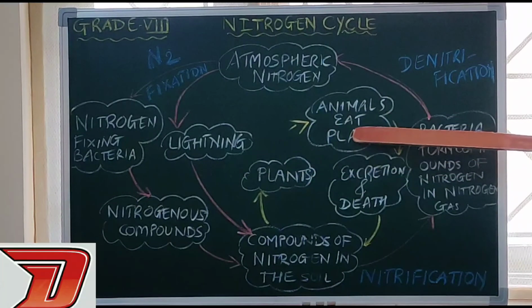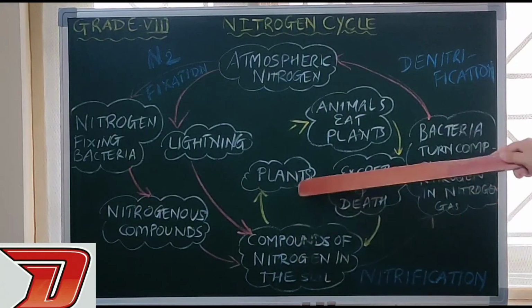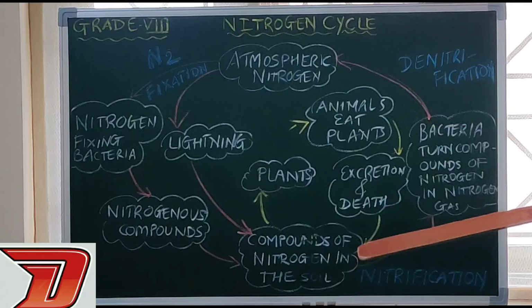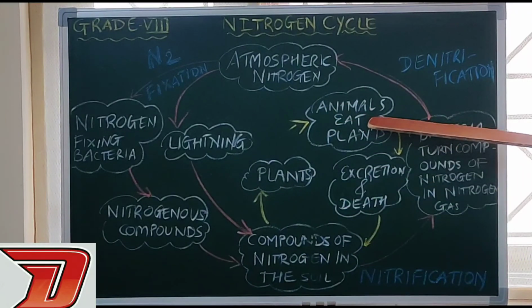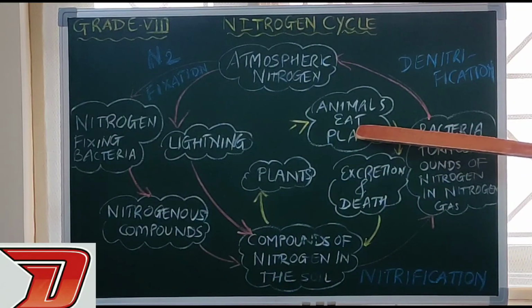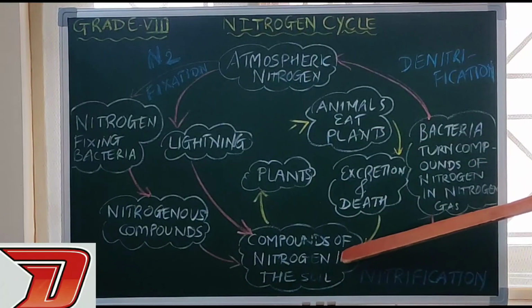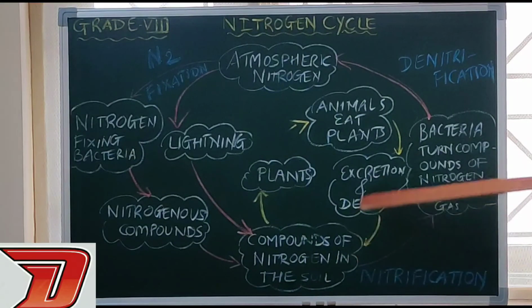We know that some animals eat plants, herbivores I am talking about. So ultimately these compounds are entering these animals also, right? Omnivores, that is both plant and animal eating animals, will also eat both of these or either of these, and ultimately these compounds will reach each and every living being.